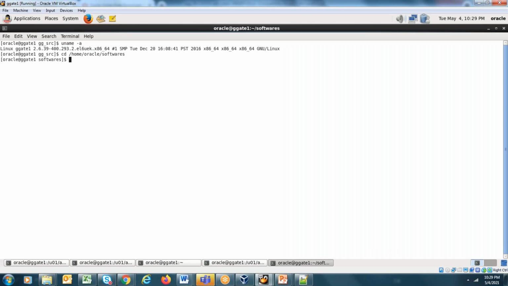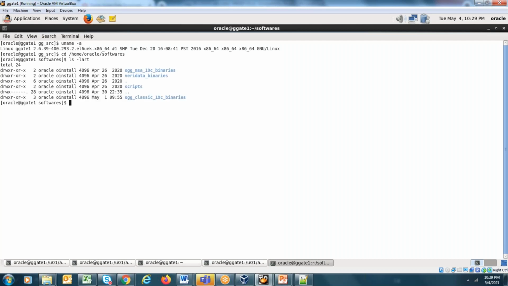So if you're using the VMs which are provided with this training, you don't need to do anything, the binaries are already shared. If you're using your own machine, own VirtualBox or own setup, in that case, you can download the binary from OTN or eDelivery and transfer it to the respective machine.